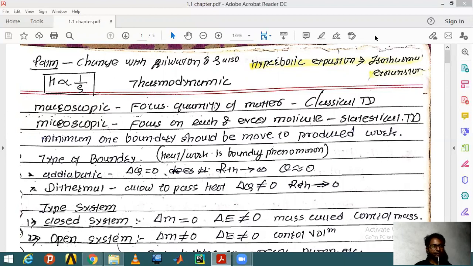Next we come to the second law of thermodynamics. The second law basically says how much quantity you can convert. You can convert one form of energy to another form, but exactly how much can we convert? You might think you can convert 100%, but it is not possible. Some amount of unwanted energy has to be released.